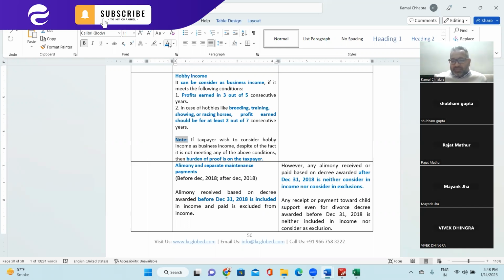You mentioned the expenses, right? My question is: if a person is generating income through that hobby, for example, I am an engineer working in a car manufacturing company, and I also have a garage at my home where I fix cars.